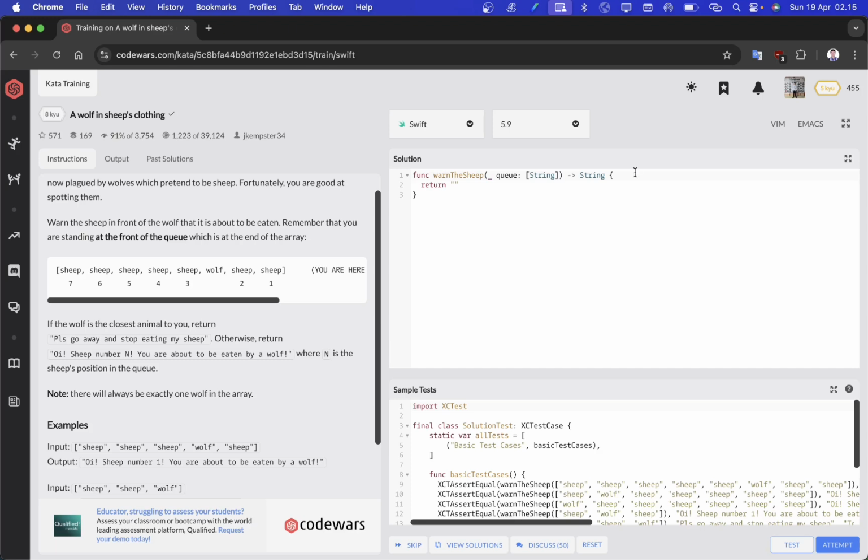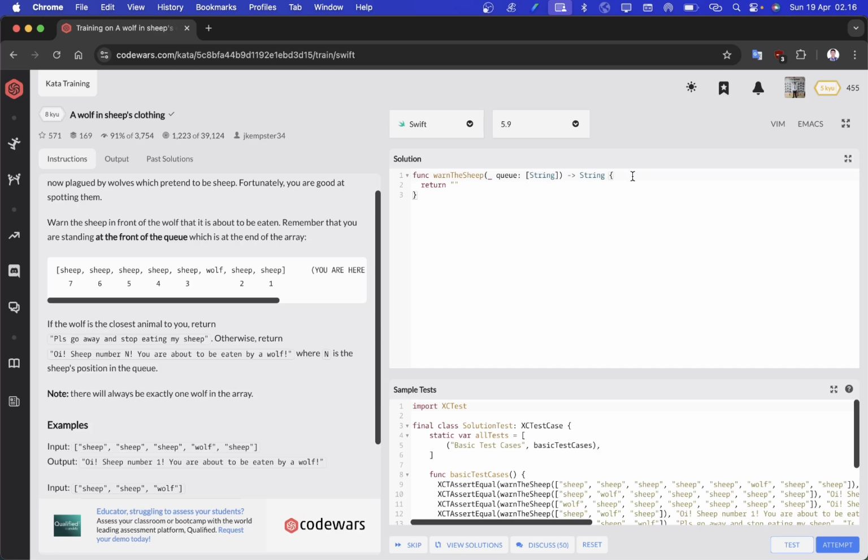First, we will reverse the array. Why? Because if we look at the sheep numbering, sheep number 1 is on the far right or at the end. To make things easier, we want sheep number 1 to be on the left so that it matches the array index order and is easier to work with. To do this, we can use a method called reverse on the array. This function will reverse the order of the elements in our array. So if it was originally descending, it will become ascending.